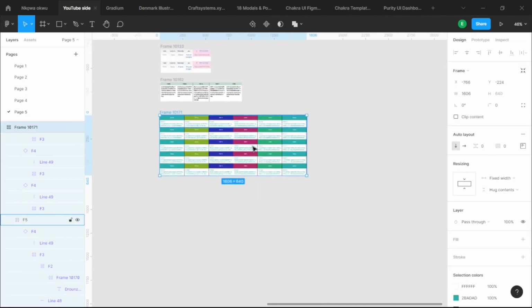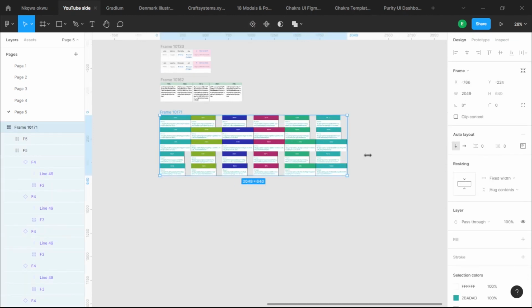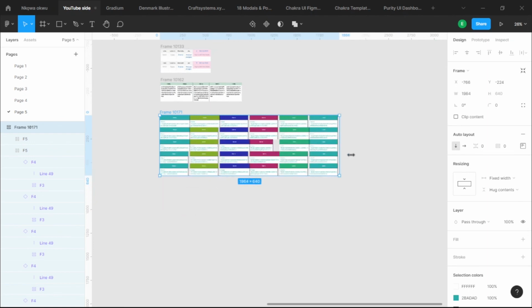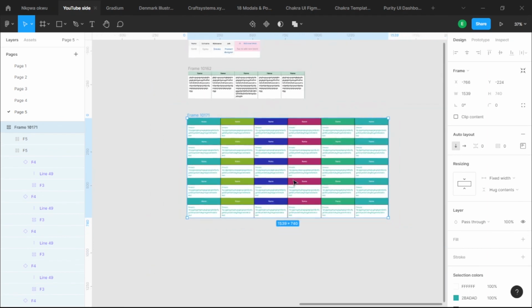The moment you start expanding one, they all follow that same suit and expand and retract. This looks like monday.com. But then let's leave that for another day. Monday.com is a management software.